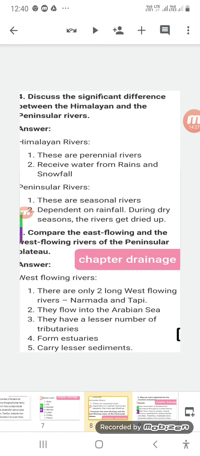Now the fourth question is, discuss the significant difference between the Himalayan and the peninsular rivers. What are Himalayan rivers or the perennial rivers, and what are the peninsular rivers? Himalayan rivers are the perennial rivers. That means these rivers have water flowing throughout.